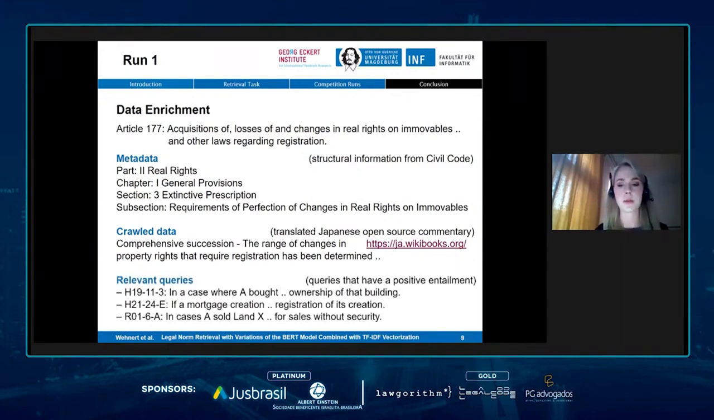The third enrichment we performed was to use the information from task 4 that was on entailment that Mr. Yoshioka has just presented. And there we know that for this article, there are probably some queries that have a positive entailment label. And since we know that the entailment somehow indicates that the meaning is the same of this article and the query, if this is a positive label, we thought that we can also use it for document enrichment. And so we also appended all queries that have a positive entailment label to this article.